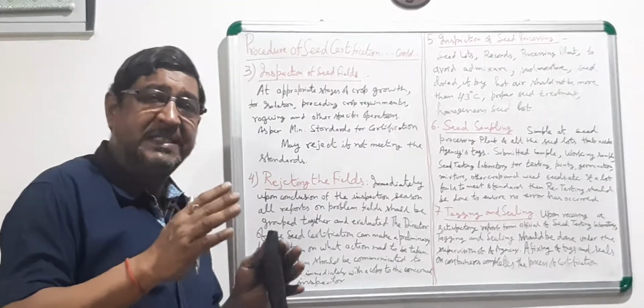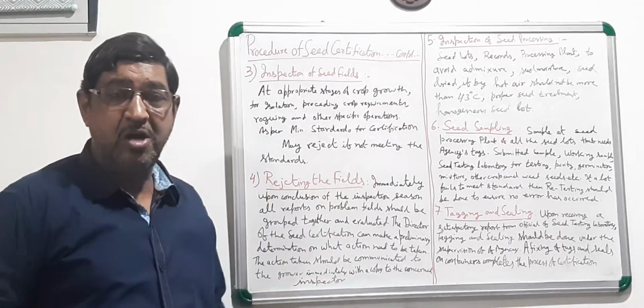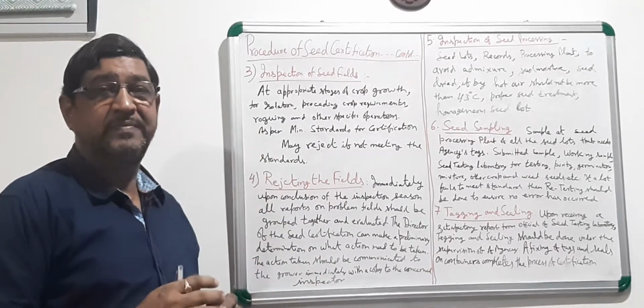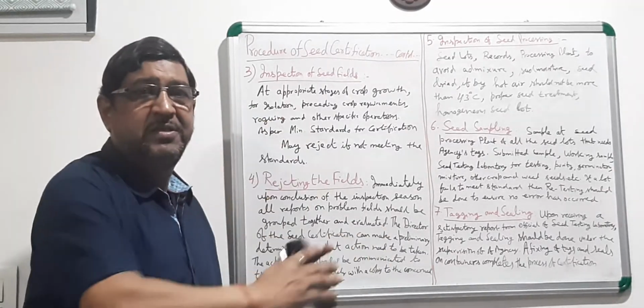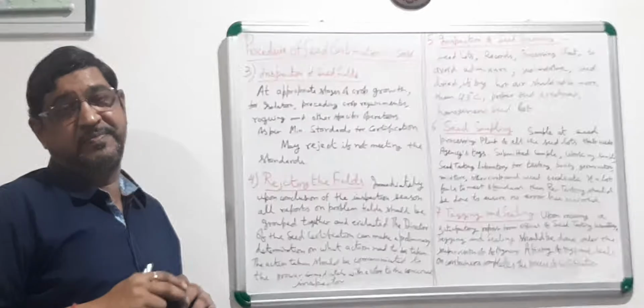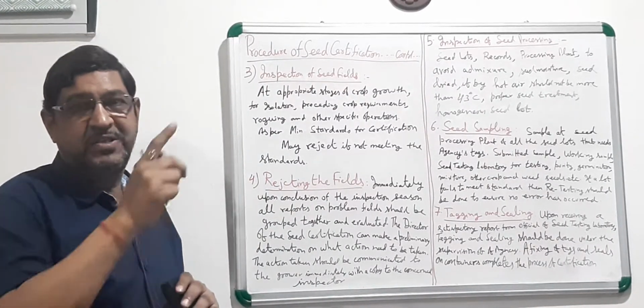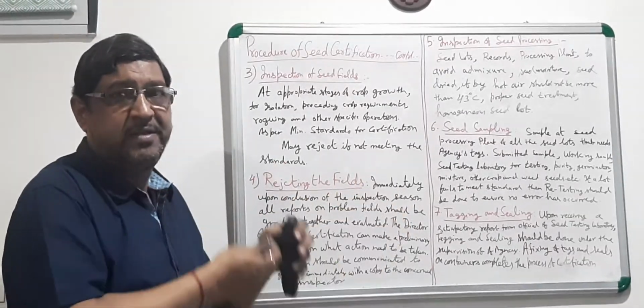So whatever seed samples are taken from the homogeneous seed lot, the required quantity has to be deposited to the seed testing laboratory of the state seed certification agency.